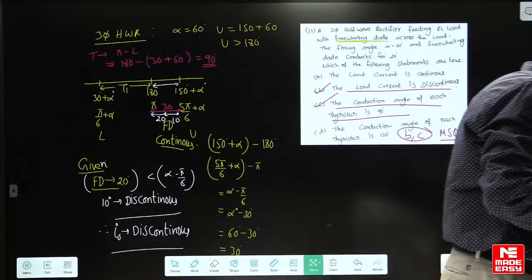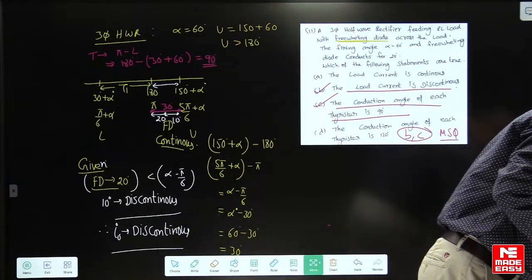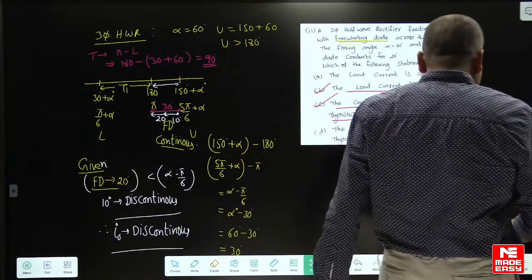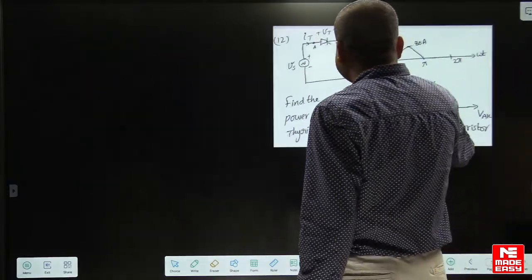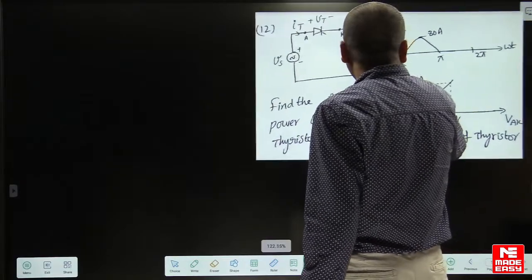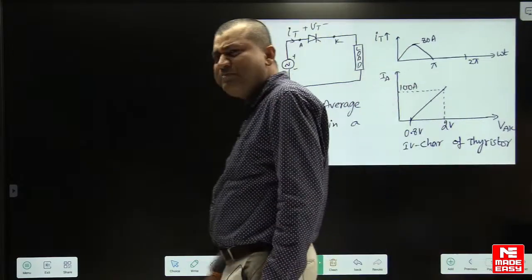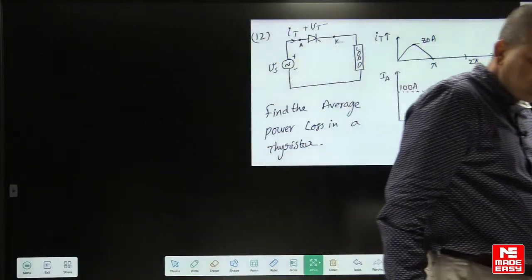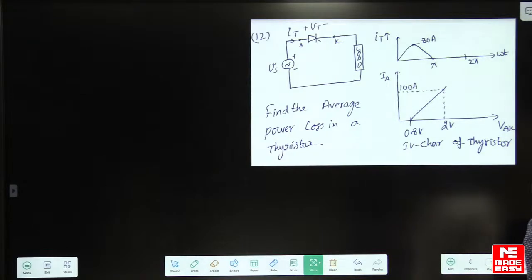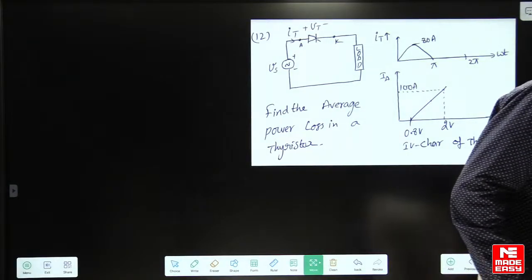Yes, guys, go through question number 12. It is a very easy question. I hope many of you can do this one. Yes, make it fast. Very easy question. Many of you can do this question. Make it fast.